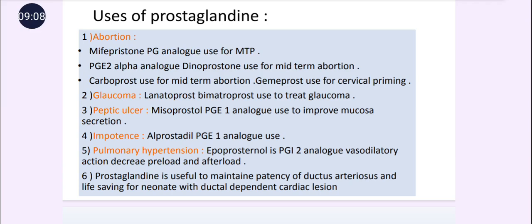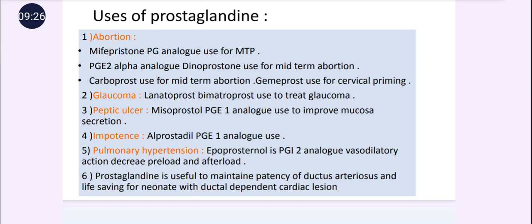And gemeprost is used for cervical priming. Cervical priming means it facilitates the abortion. Then next is glaucoma. In glaucoma, latanoprost and bimatoprost, these drugs are used.